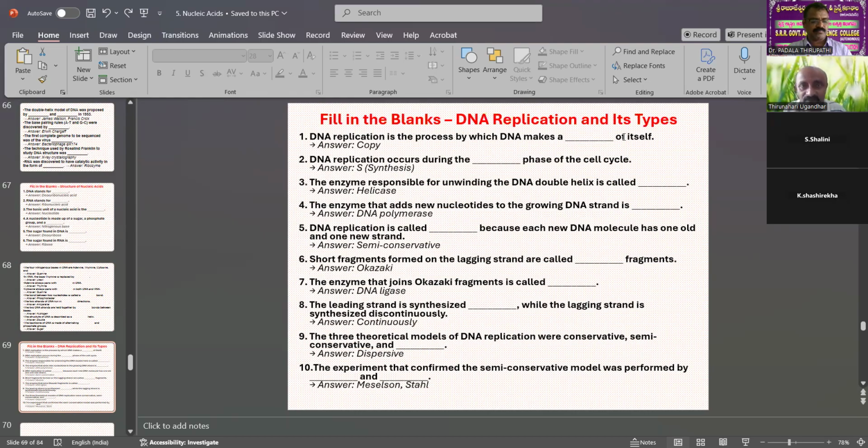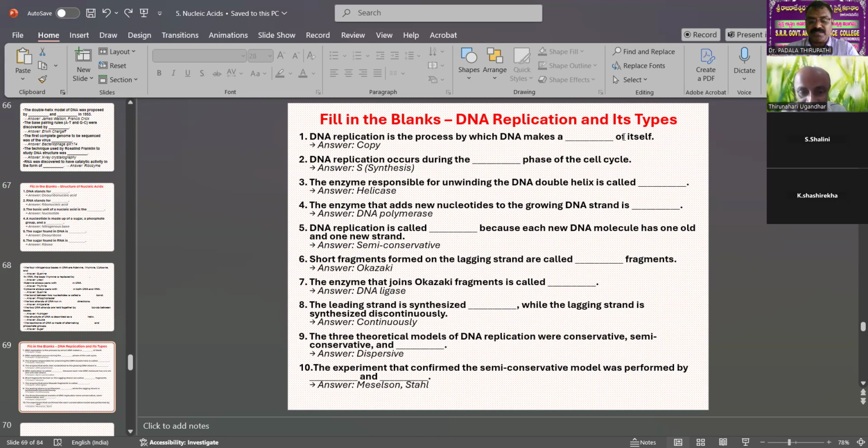This is also a fill in the blank: DNA replication and its types. DNA replication is the process by which DNA makes a copy of DNA. DNA replication occurs during the synthesis phase, S phase. The enzyme responsible for unwinding the DNA double helix is called helicase. The short fragments formed on the lagging strand are called Okazaki fragments. The enzyme that joins Okazaki fragments is called DNA ligase.